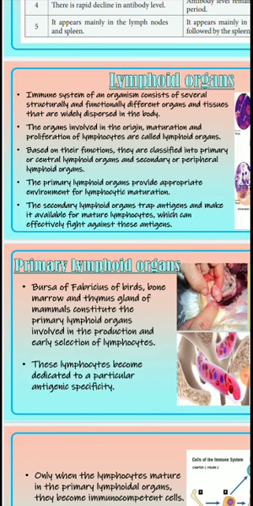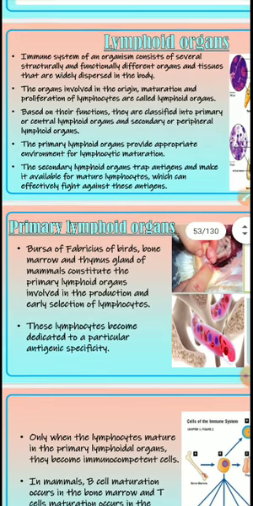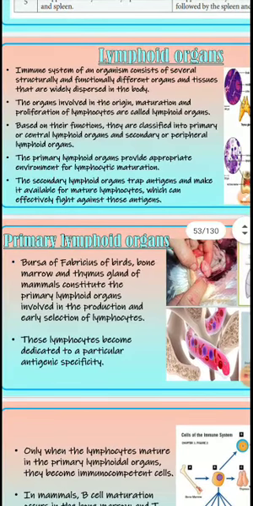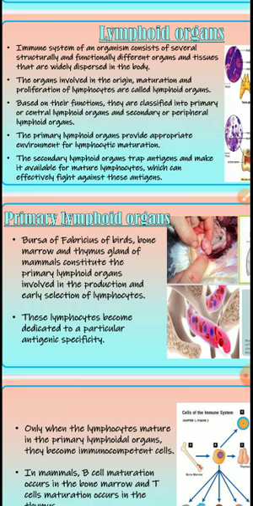Okay, let us see what lymphoid organs are. The immune system of an organism consists of several structurally and functionally different organs and tissues. They are widely dispersed in the body. The organs involved in the origin, maturation and proliferation of lymphocytes are called lymphoid organs. Underline these words. What are lymphoid organs?